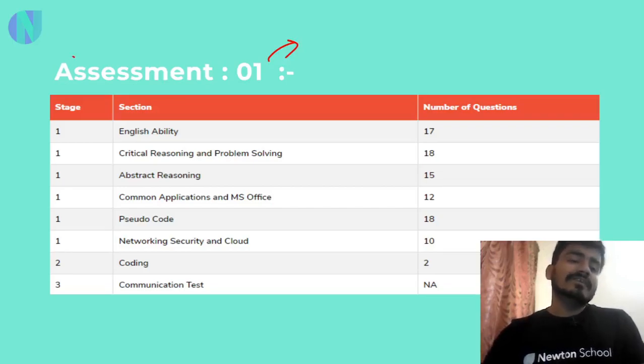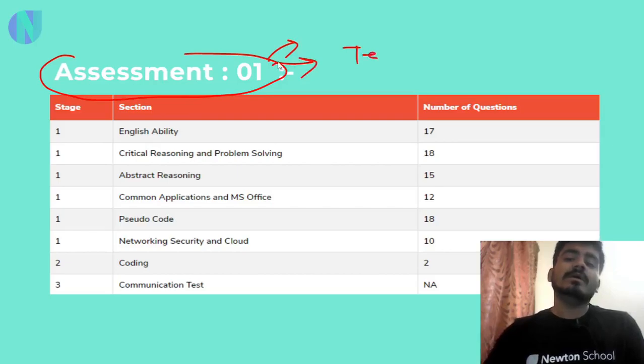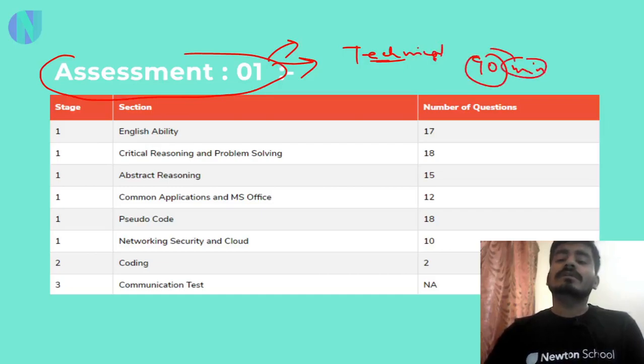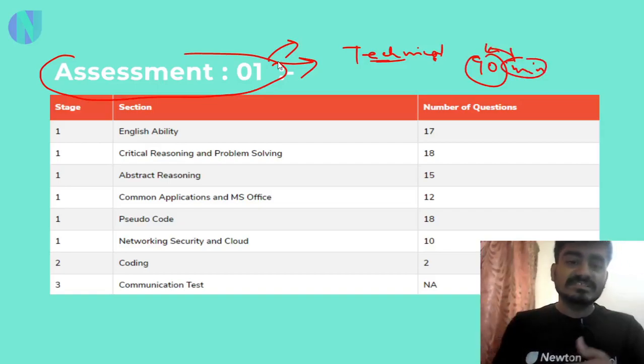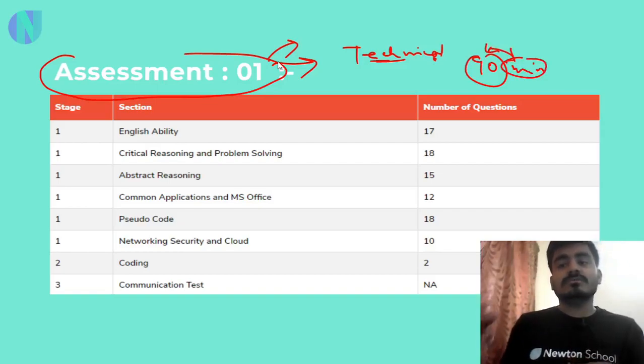You will be having the first assessment as your technical assessment, or you can say online assessment, in which you will be having a total of 90 minutes. This is this year's criteria. Next year maybe this criteria can change for next year students. Right now I'm talking about this year's recruitment process, and maybe this criteria is still the same.